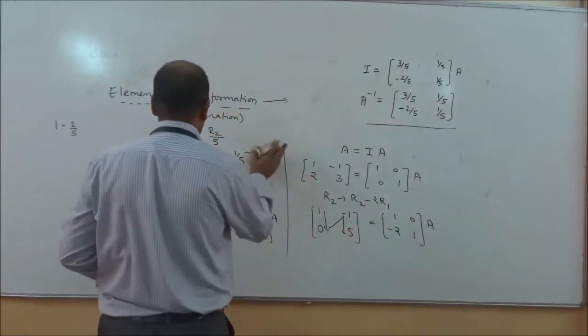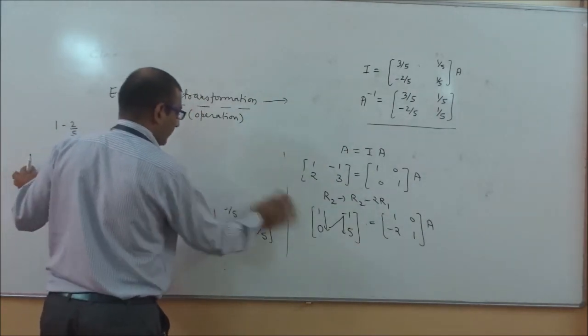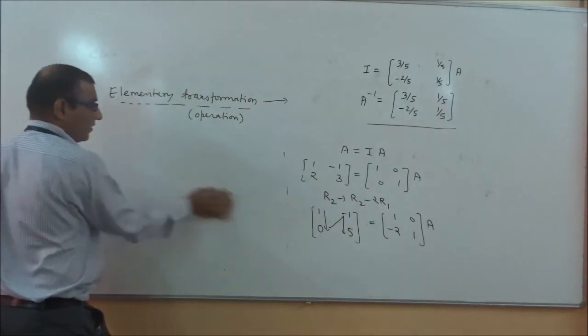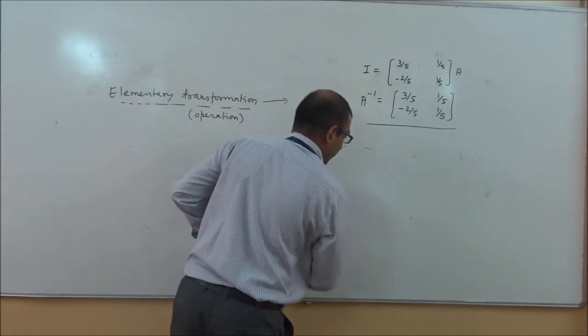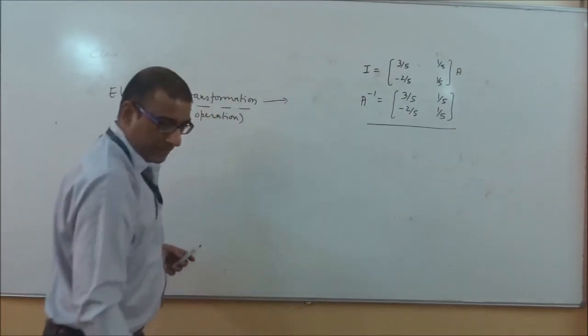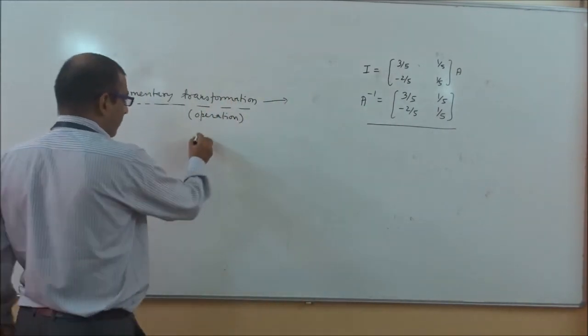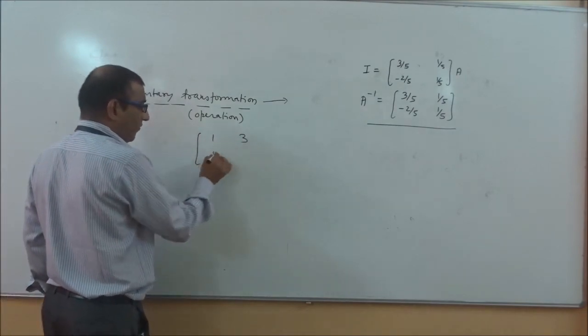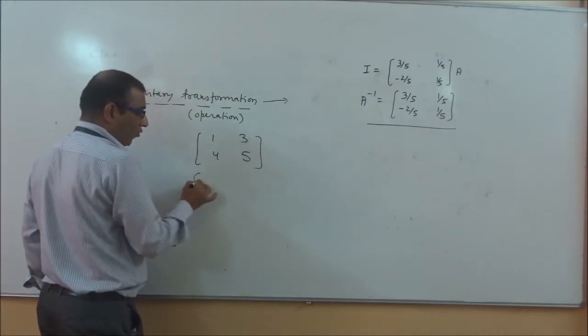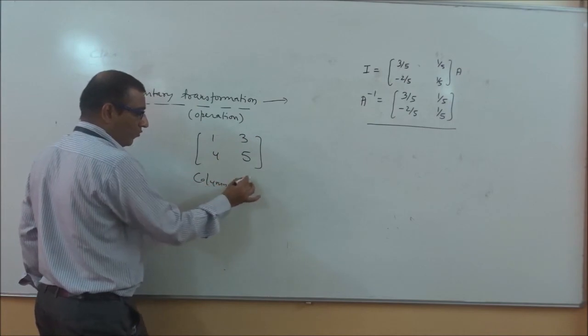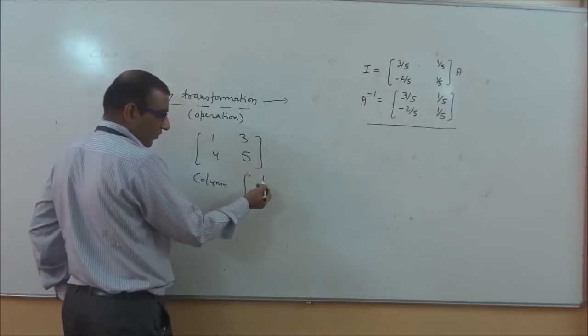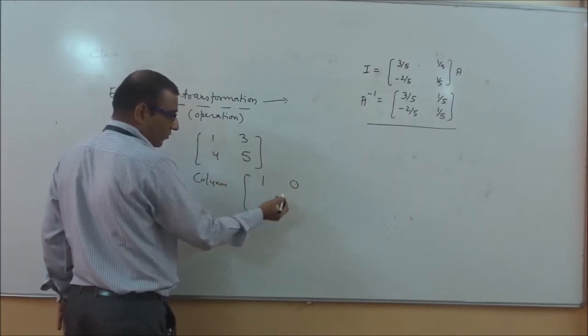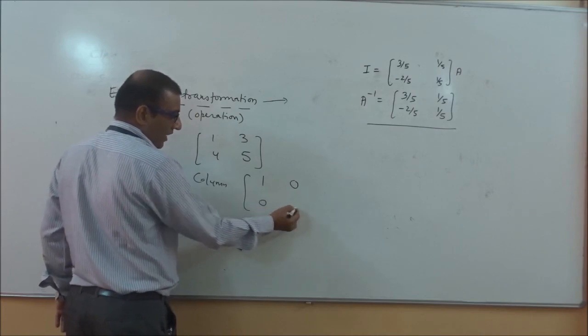I want to give one hint related to this. If we want to apply the column method, for example this is the problem 1, 3, 4, 5, and we want to go with columns, first you will try for 1, then 0, and then 1.